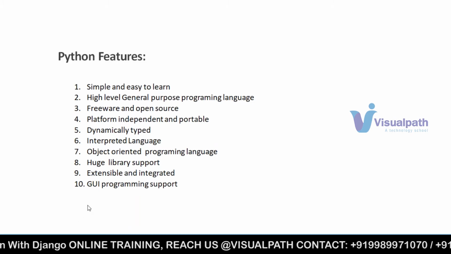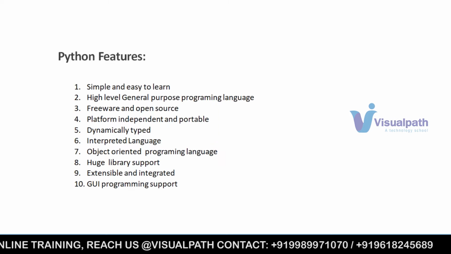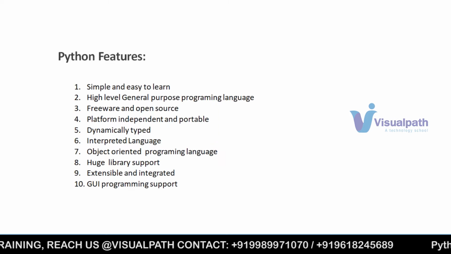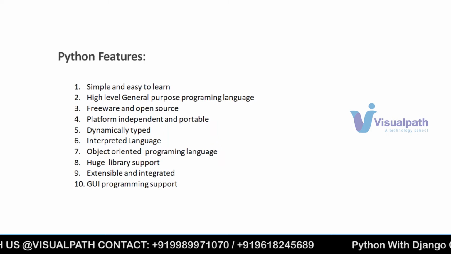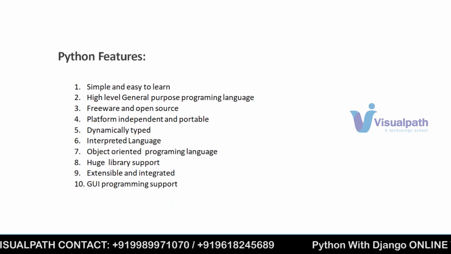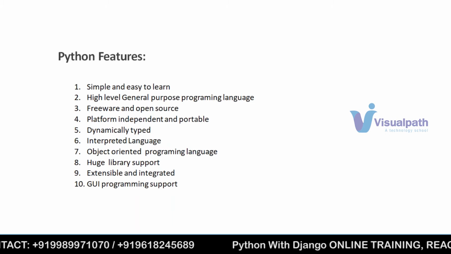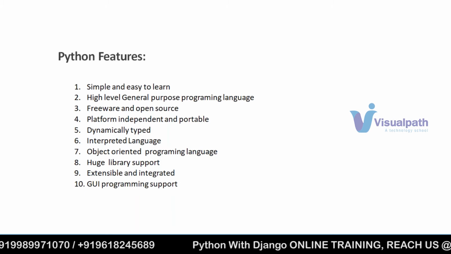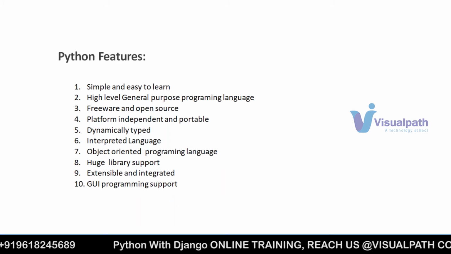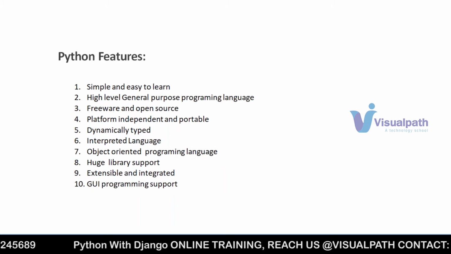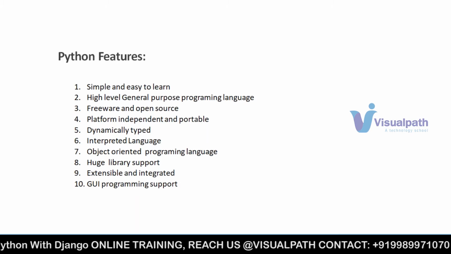And it is an object oriented programming language. Actually it is not only object oriented programming. As we discussed yesterday or the day before, it supports functional programming, object oriented programming, and we can use it for scripting purposes. There was also another paradigm we call modular programming. Python supports that also, but now no one is using it, at least very few, so we need not worry about it, right? So object oriented programming, functional programming, and scripting purposes we can use it for.